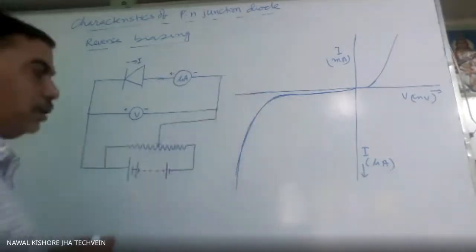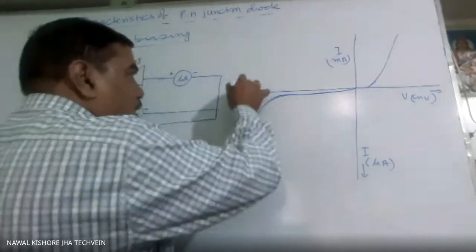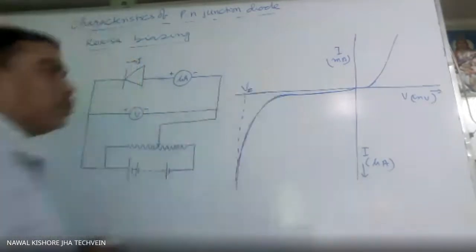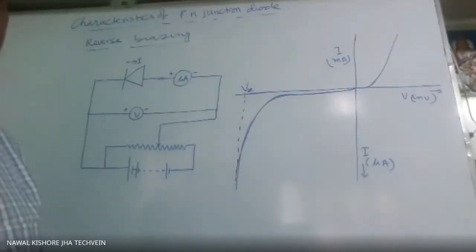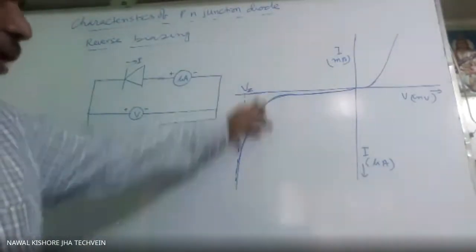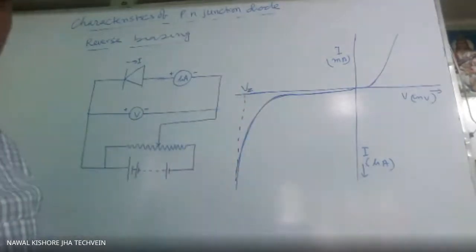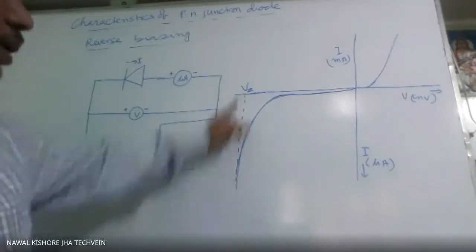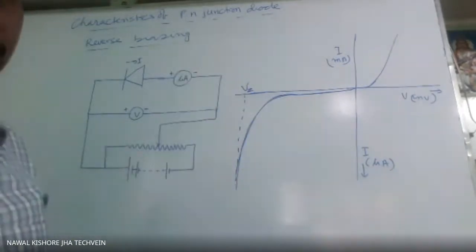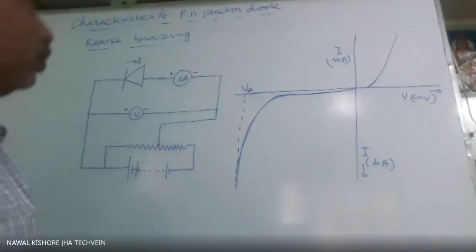After that, the voltage will become almost constant. Current will increase, but voltage will become almost constant. And this voltage we call the Zener voltage. Junction breakdown will start from here only, but the Zener voltage will be slightly more than that. So practically we have to measure this voltage also. So this will be your project.